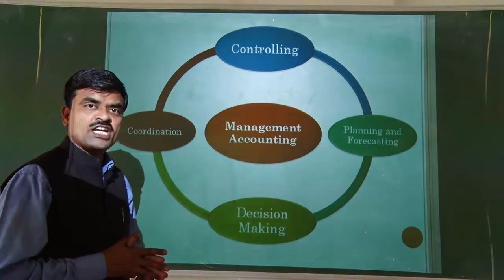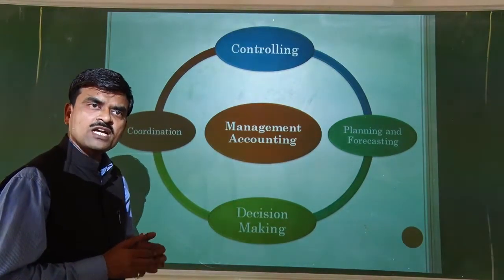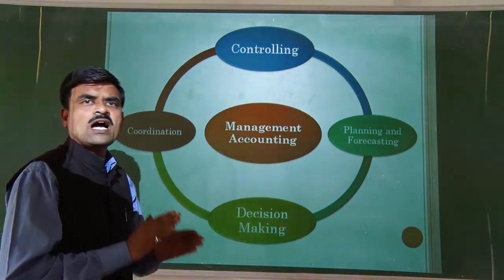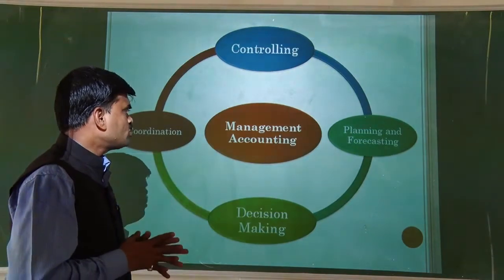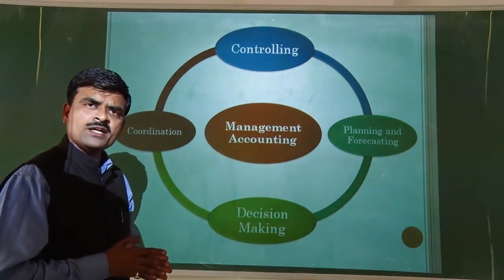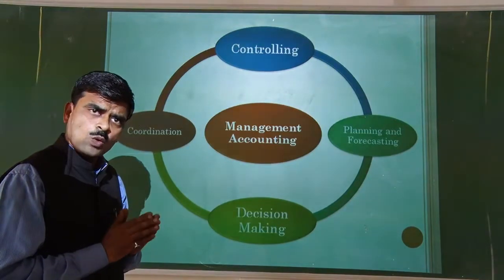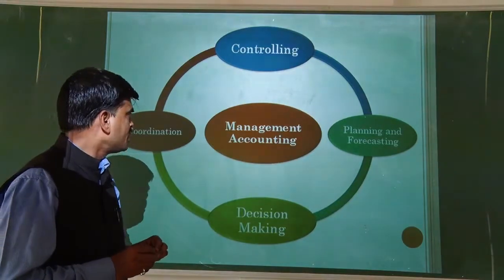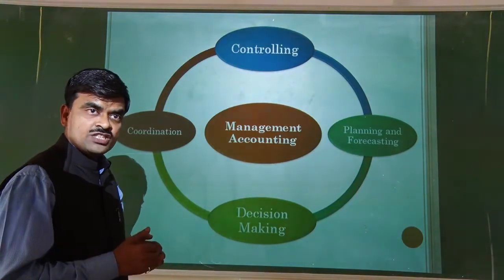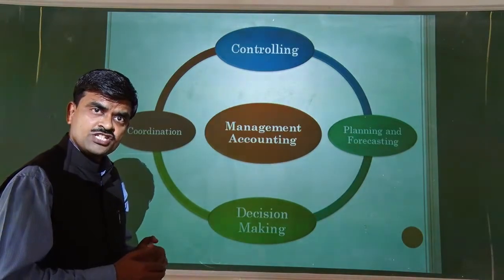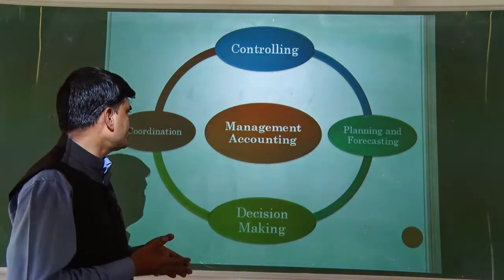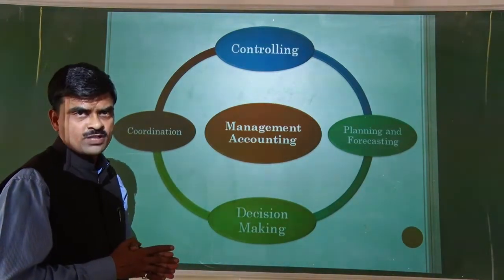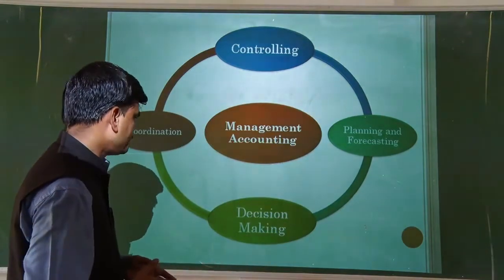Then the next is coordination. It also means harmonic communication with the inside or outside personnel. This also can be done with the help of management accounting. If the managers come to know in time each and every situation, each and every aspect of business, they can take the right decision, they can communicate this decision with their staff as well as the outsiders, and can make effective coordination inside the business as well as outside the business.